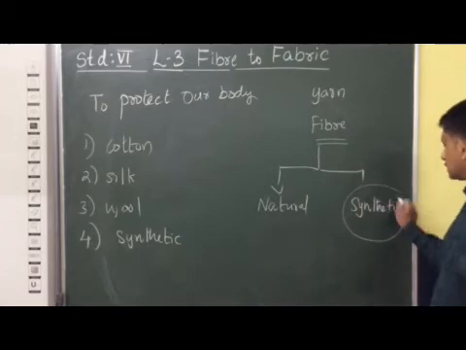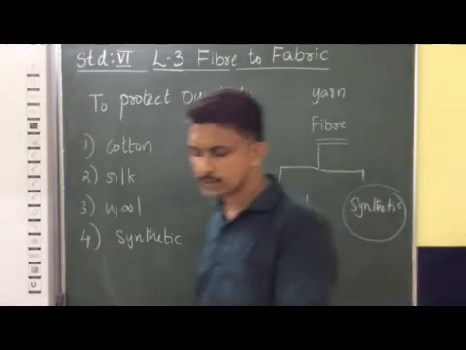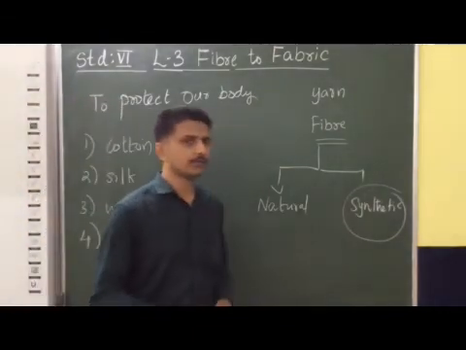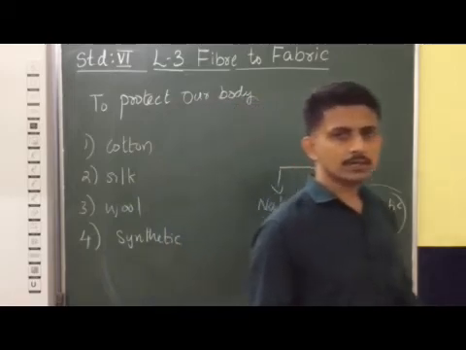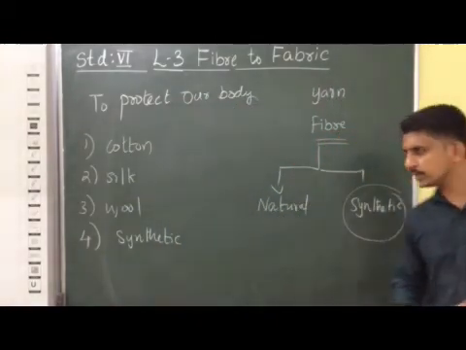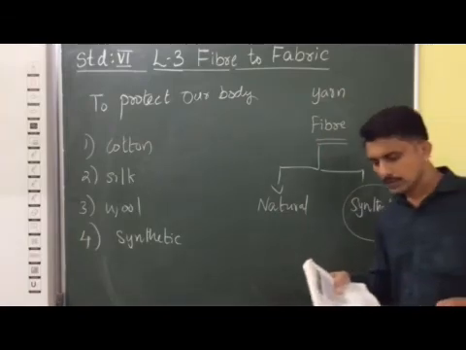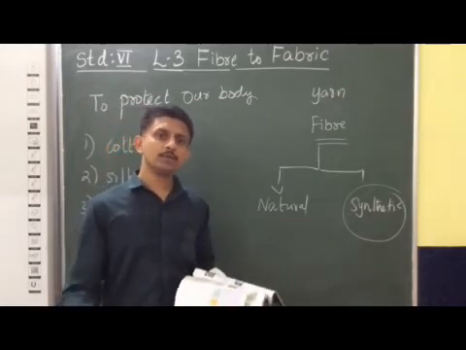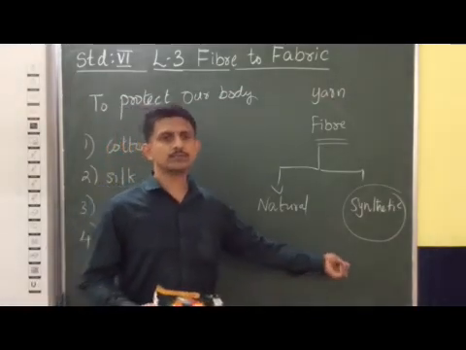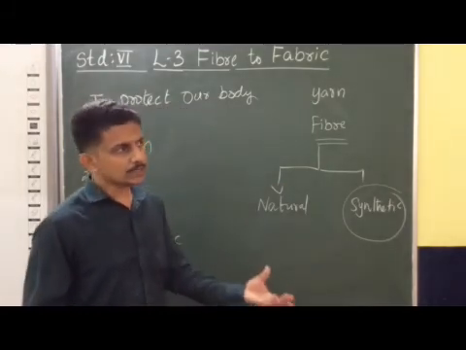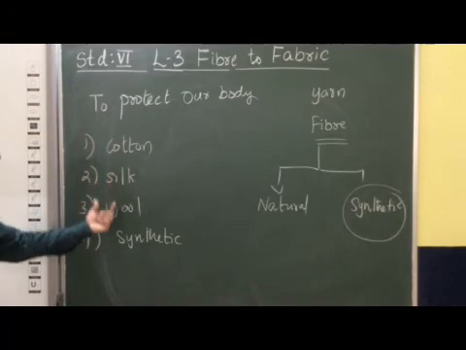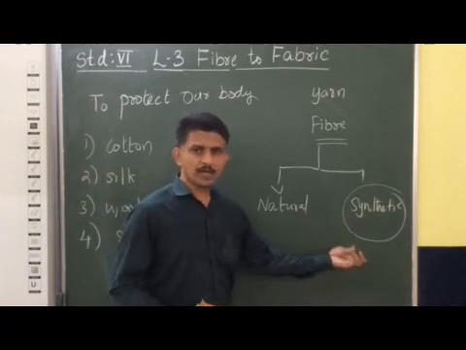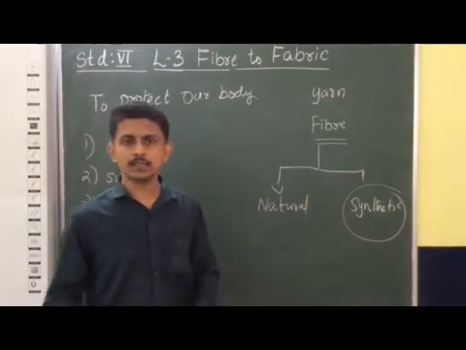Similarly, when we consider synthetic fibers, they are mainly obtained from petroleum substances. That is, this type of synthetic fiber is considered a petroleum byproduct. Beyond this, we also use leather and fur as materials for making cloth. So these are the basic 4 different types of materials used for making cloth, and these are the basic 2 types of fiber used for making fabric.